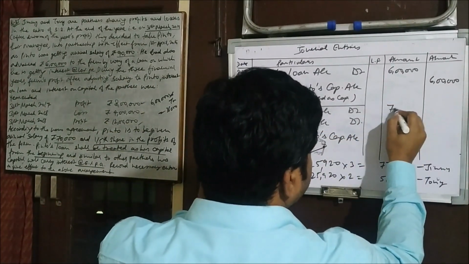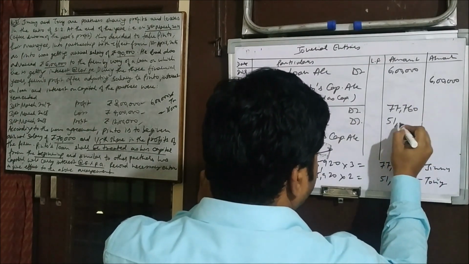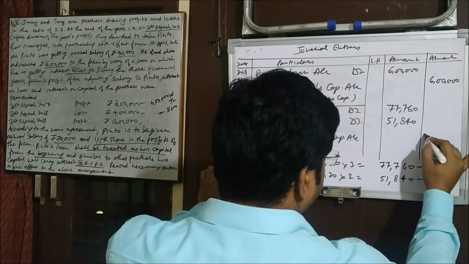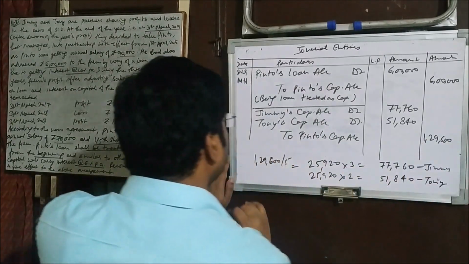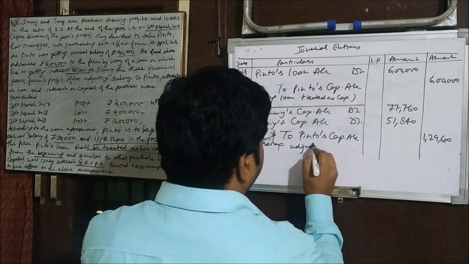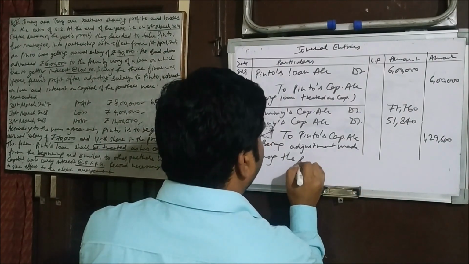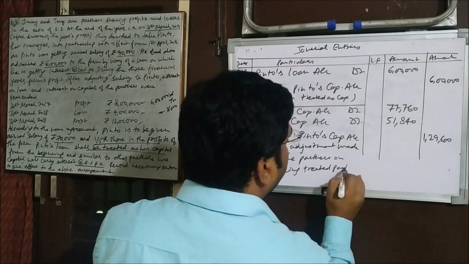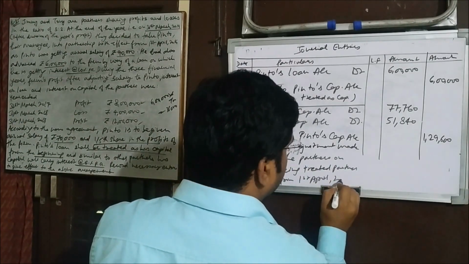Jimmy will bear 77,760 and Tony will bear 51,840, and the total is 1,29,600 paid to Pinto. Being adjustment made among the partners on Pinto being treated as partner with effect from 1st April 2016.